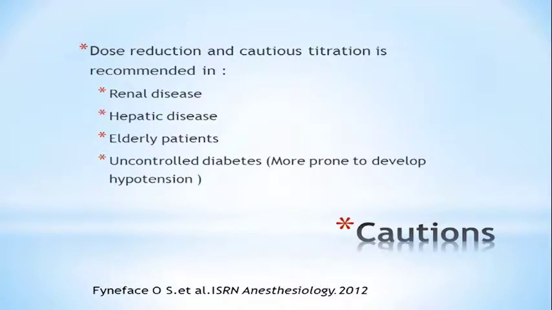A few cautions: dose reduction and cautious titration is recommended in hepatic disease, possibly renal disease as well, elderly patients, and uncontrolled diabetics. Uncontrolled diabetics are probably more prone to develop hypertension because of their autonomic instability.